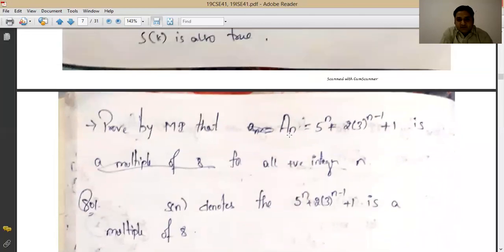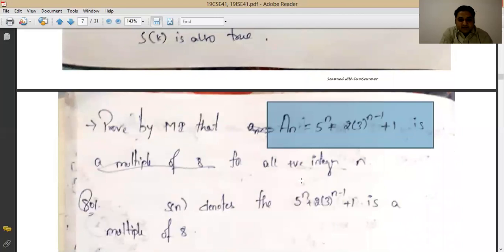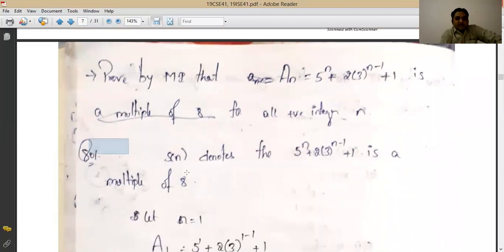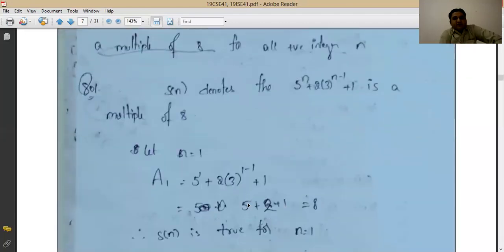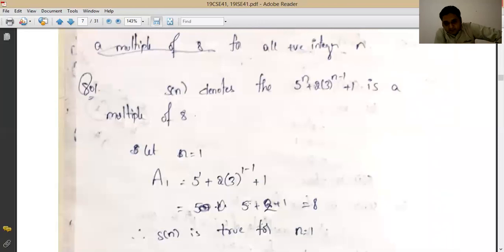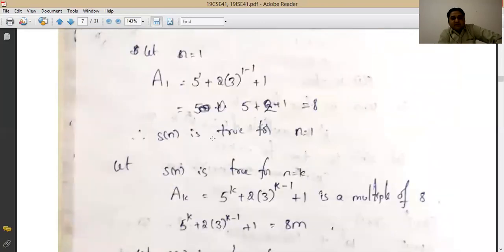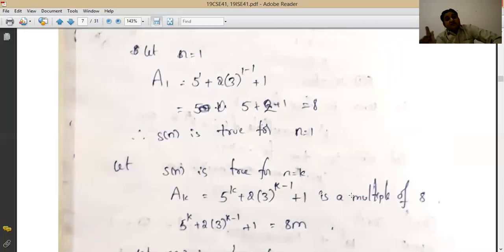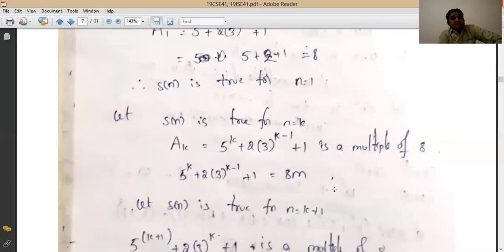Okay. Same like this also. Here you have to prove that this given statement is the multiple of 8. So it is sure that you will prove it for the first basic step, like it is done here. And the basic step comes to be 8 only. So 8 is divisible by 8. So it is verified. Then you assume that this given statement is correct for any value k. If it is correct for any value k, that means a_k will be some kind of multiple of 8. That means it will be 8 into m.